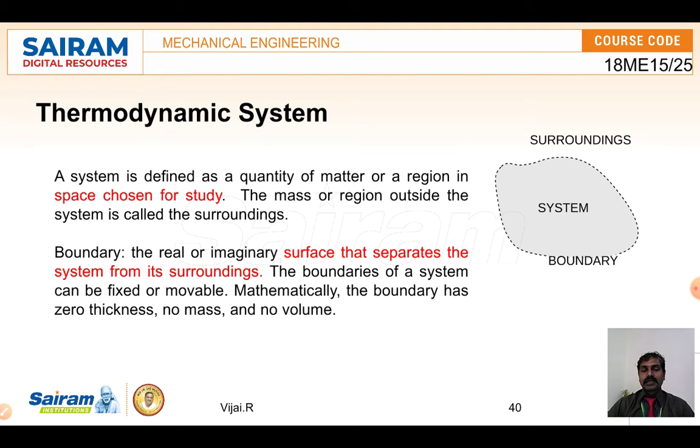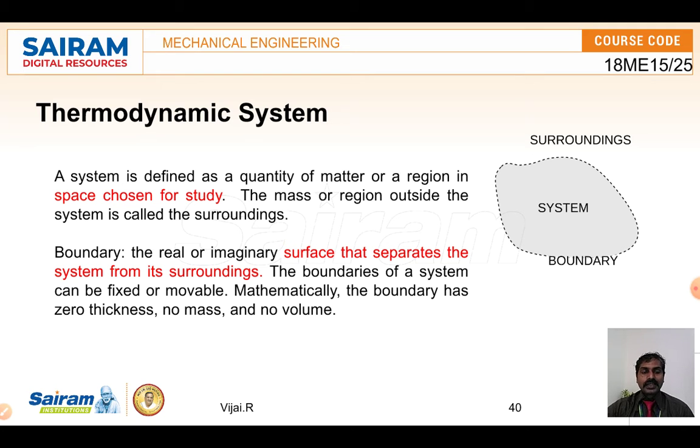Now a system is defined as a quantity of matter or a region in space chosen for the study. The mass or region outside the system is called the surroundings. Inside we call it the system, outside the system we call it the surroundings.